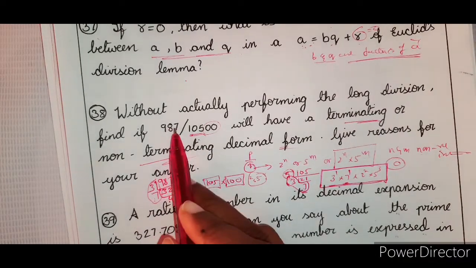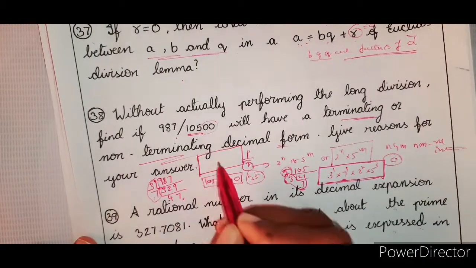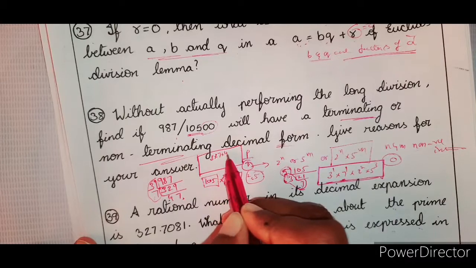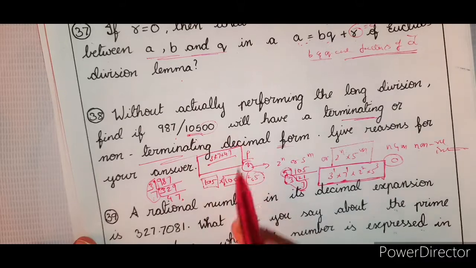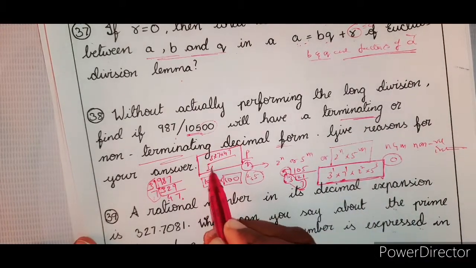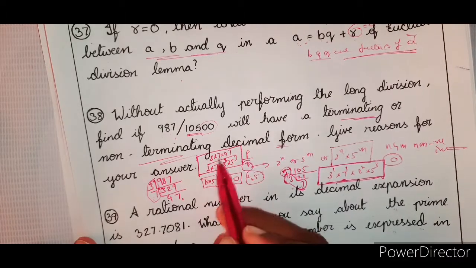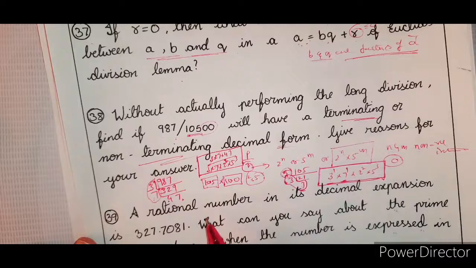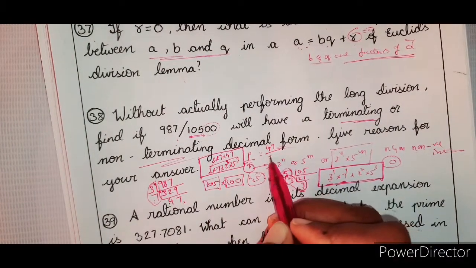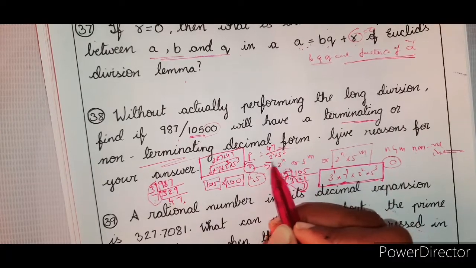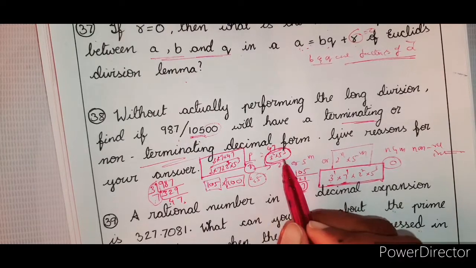So 987 can be written as 3 into 7 into 47 by, now this 10,500 can be written as 3 into 7 into 2 square into 5 cube. So now 3 into 7 will get cancelled. You are left with 47 divided by 2 square into 5 cube. So what did we get in the denominator? Yes, 2 and 5.